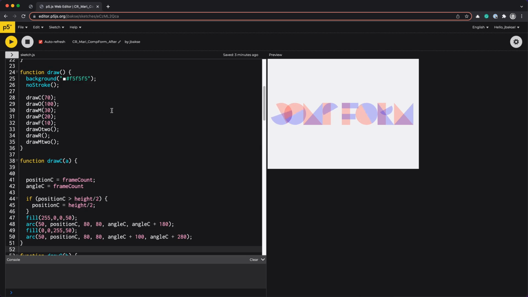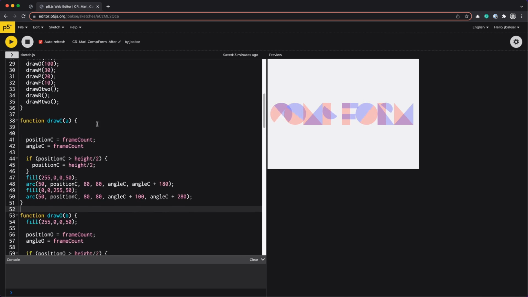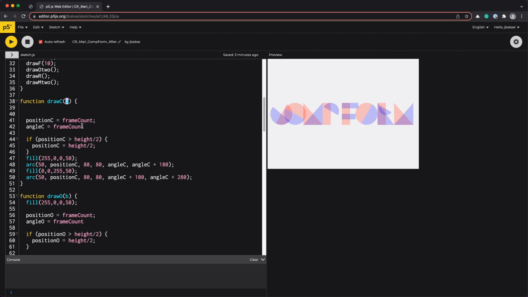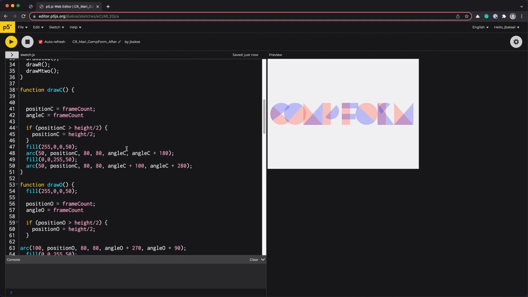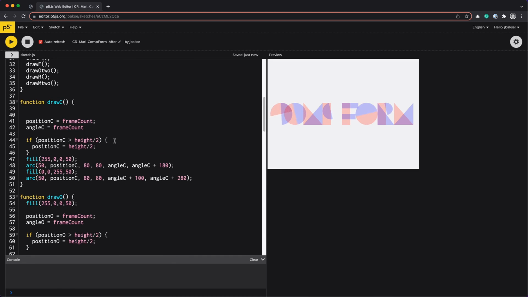The first thing I notice is that some of the functions take a parameter and some don't. This function has a parameter a, but it's not used. Let's start by getting rid of these unnecessary parameters. Now let's focus on one of the letter drawing functions and see if we can clean it up before we look at the other ones.